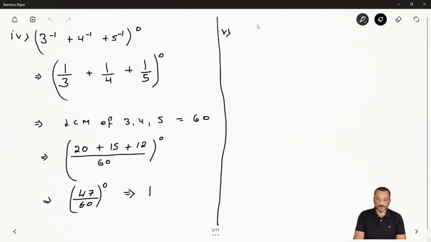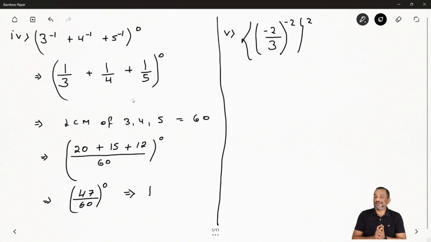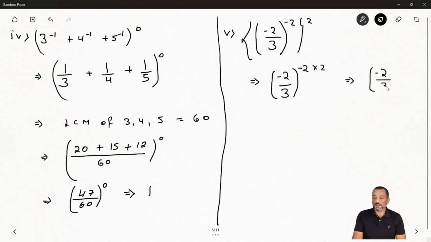Write the fifth question: a curly bracket, then a small bracket with minus 2 over 3, raised to minus 2, and then the curly bracket closes with power 2. First we have to remove the curly bracket by applying the power rule. So minus 2 times 2 gives minus 4, and you get minus 2 over 3 to the power minus 4.